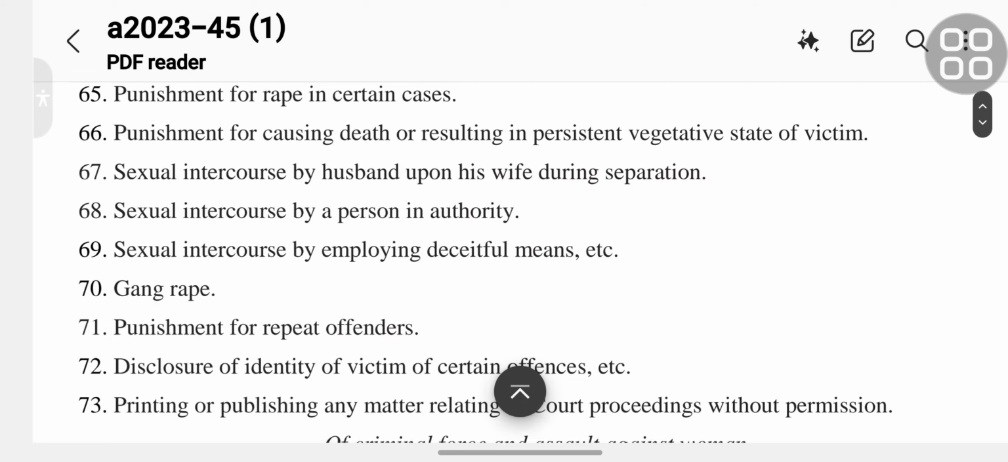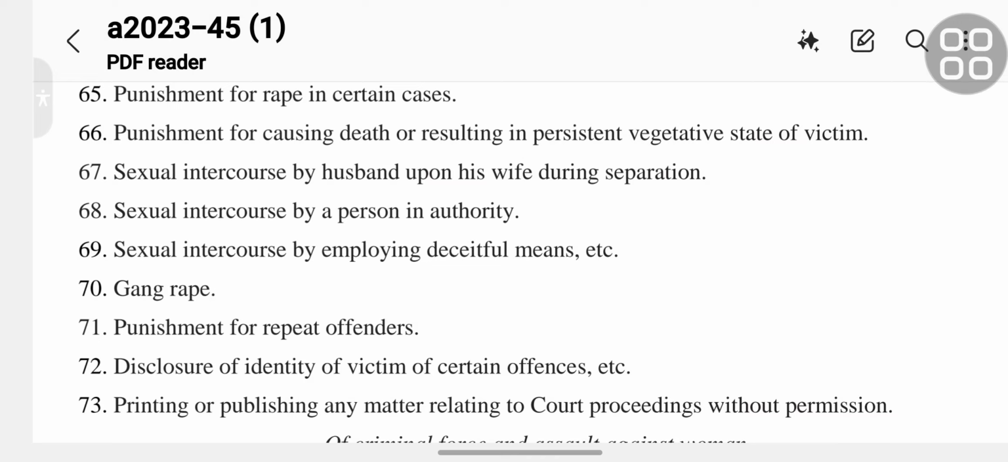Section 66 is the punishment for causing death or resulting in persistent vegetative state of victim.